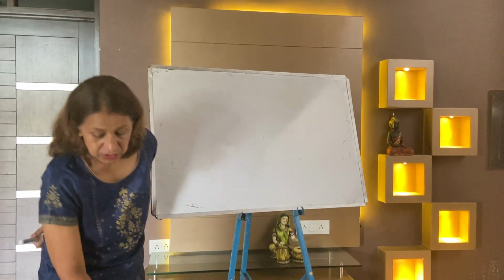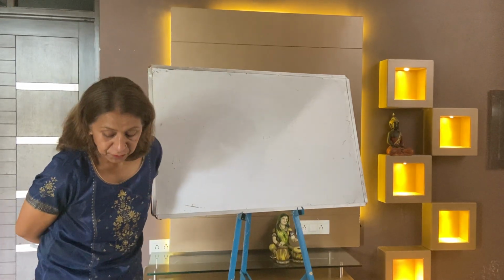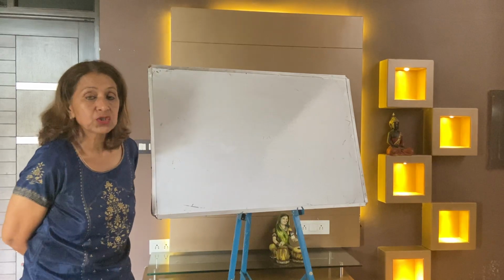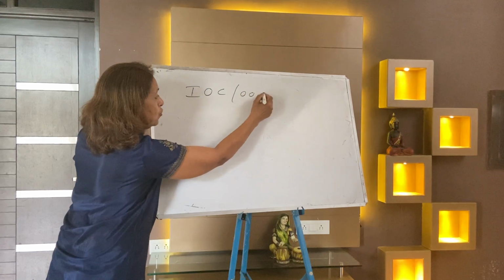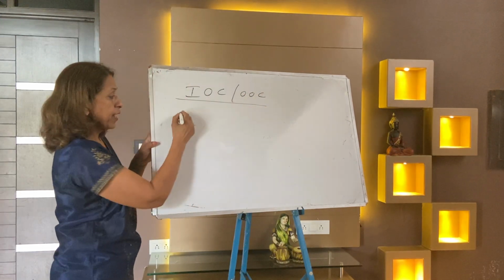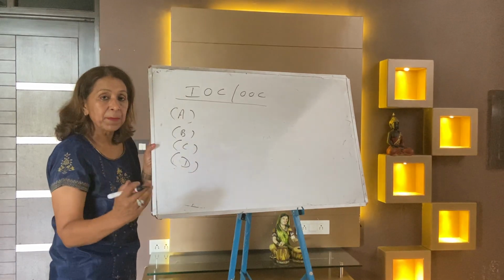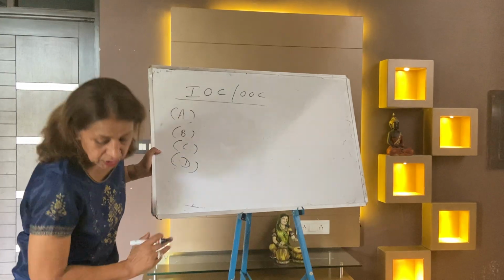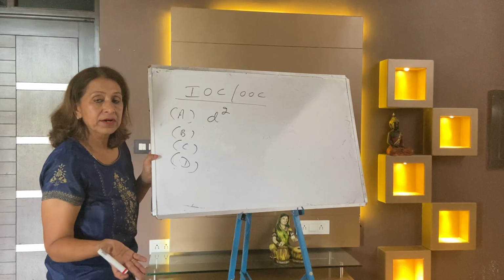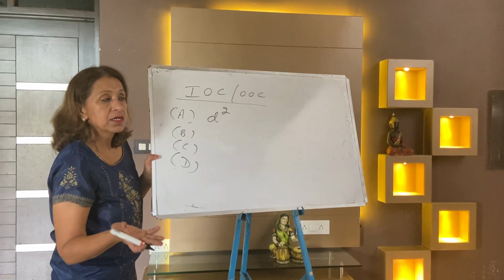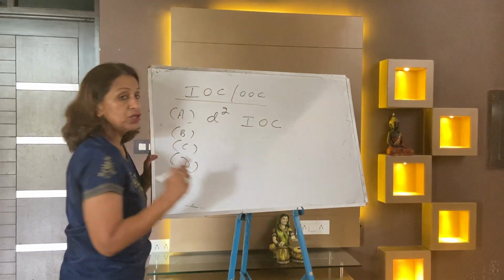Write it. After that, now my question, you can write one of the questions. Which of the following compounds is inner orbital as well as outer orbital? I'm writing parts A, B, C, D. Identify which of the following is both inner orbital and outer orbital. The first case, I'm writing d2. Just 2 electrons, no need to pair up. The answer is, it is an inner orbital complex, d2.